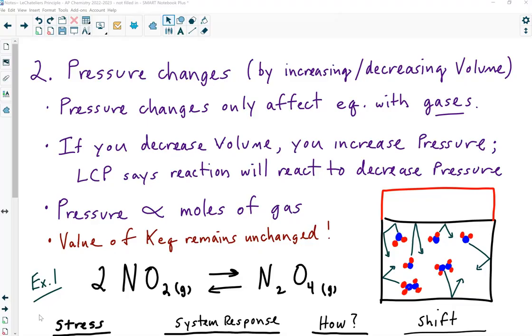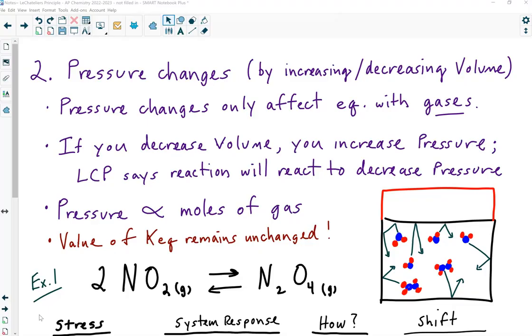Okay, so pressure changes. And pressure is changed by either increasing the volume of the container or decreasing the volume of the container. First of all, pressure changes only affect equilibrium with gases involved. If I had a solid calcium fluoride in equilibrium with its aqueous ions, changing the pressure isn't going to do anything at all because they're not gases, right? Remember, pressure only affects gases.